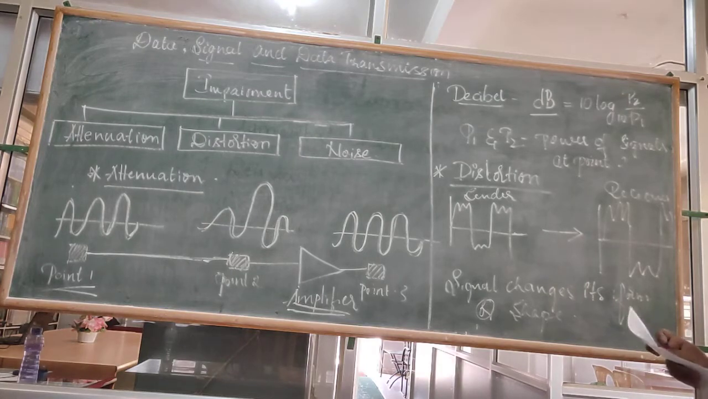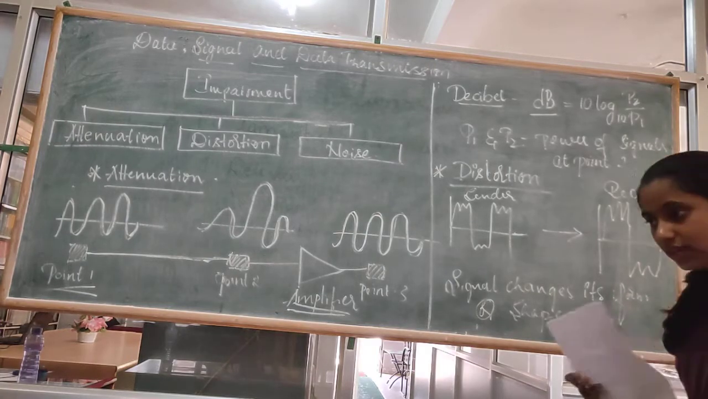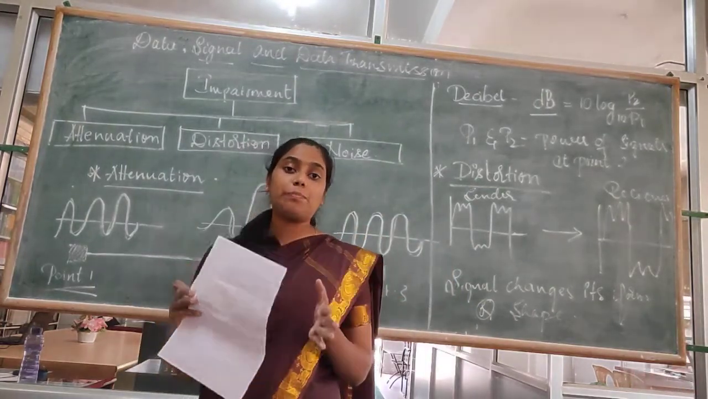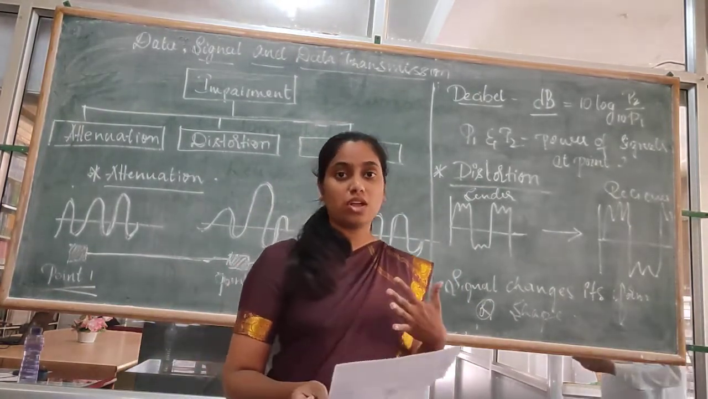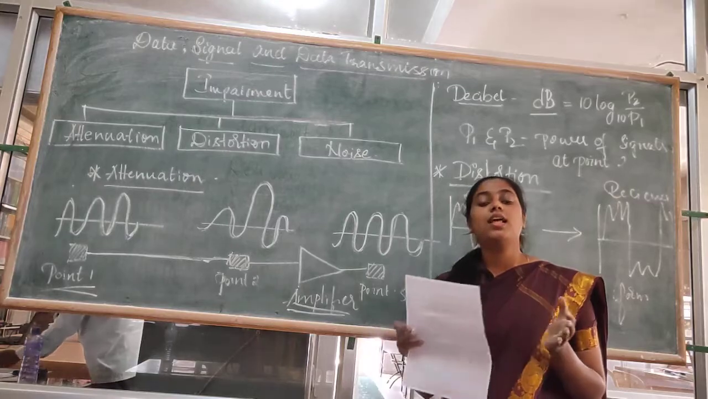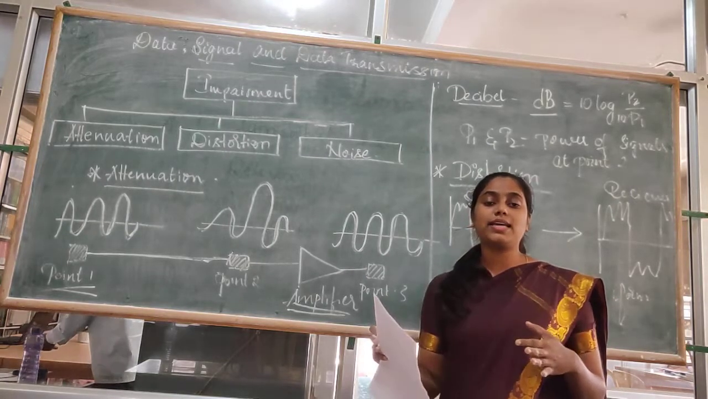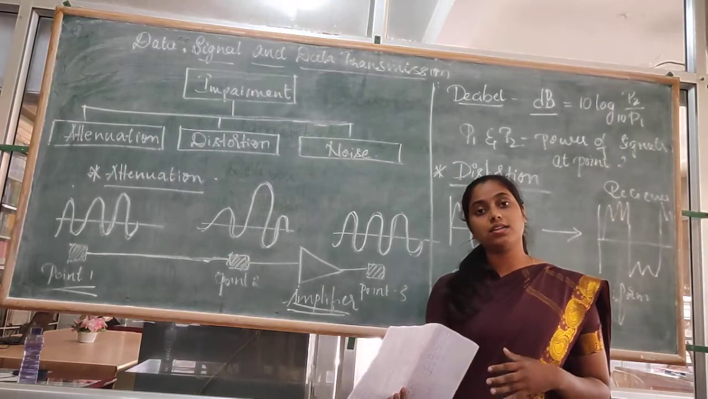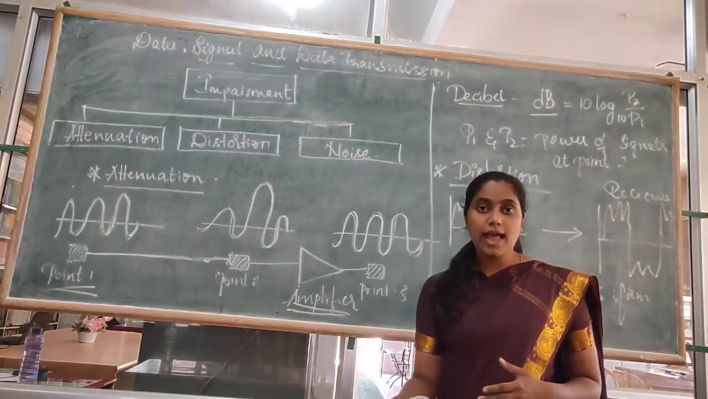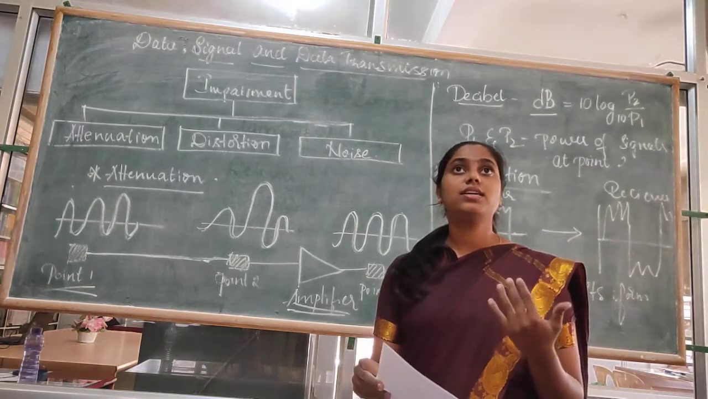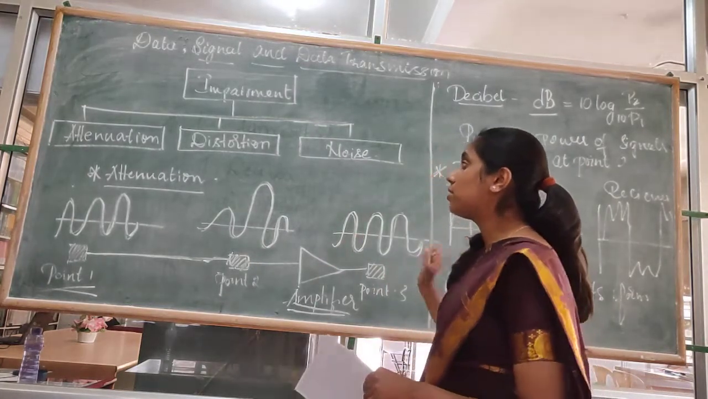I hope you have understood about attenuation. What is attenuation? It is loss of energy, which is also an impairment, and it causes loss of energy in the signal. Once the energy is lost, the signal which is sent by the sender is changed. So to correct this attenuated signal, what is introduced? The amplifier is introduced. What does the amplifier do? It corrects the attenuated signal. Fine. So this is about attenuation.